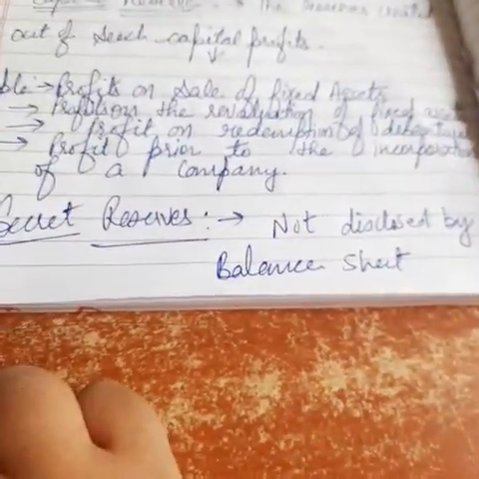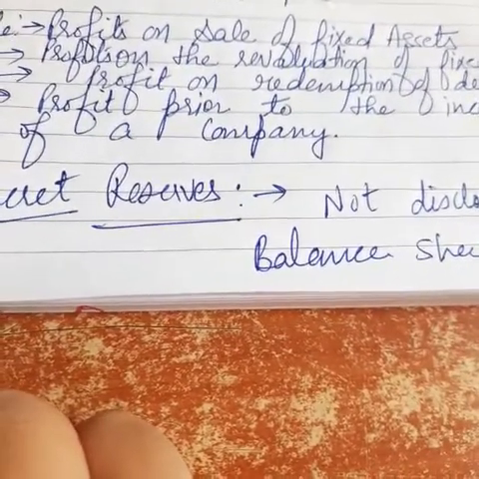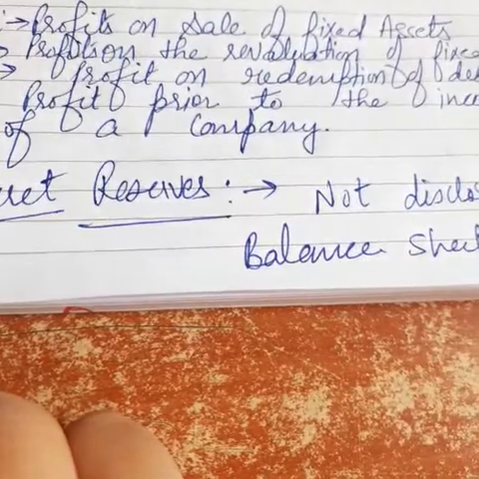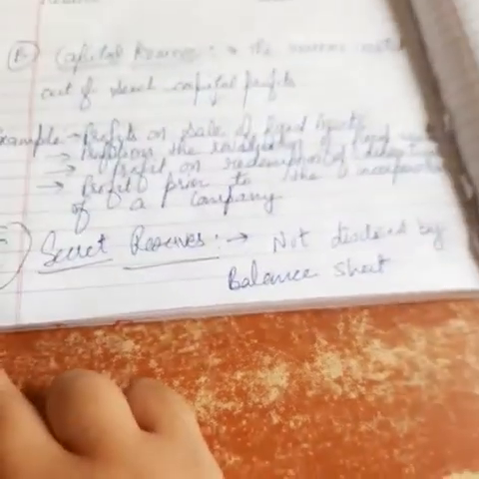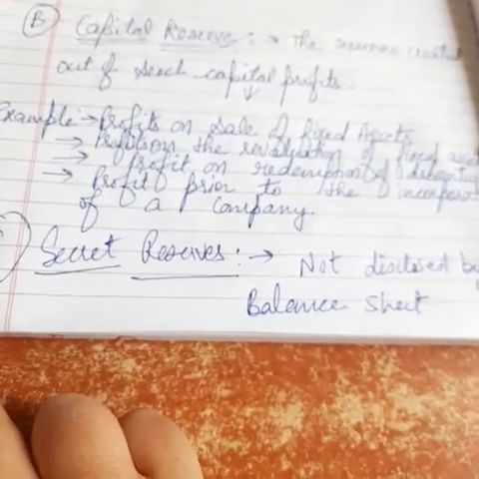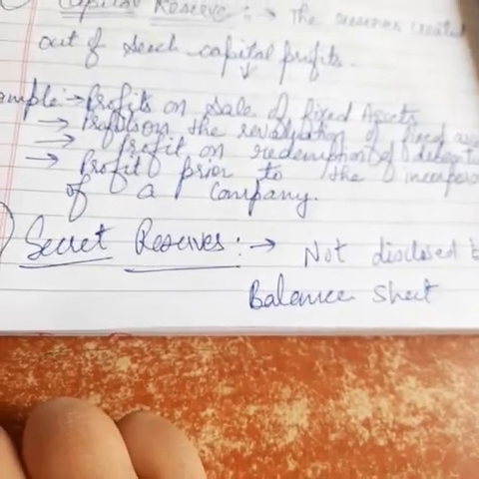Liabilities they show as more, right? And assets they show as less, right? So their main motive is that they do not show the actual position but show a better position. So these are called secret reserves. So see how these reserves may be created.